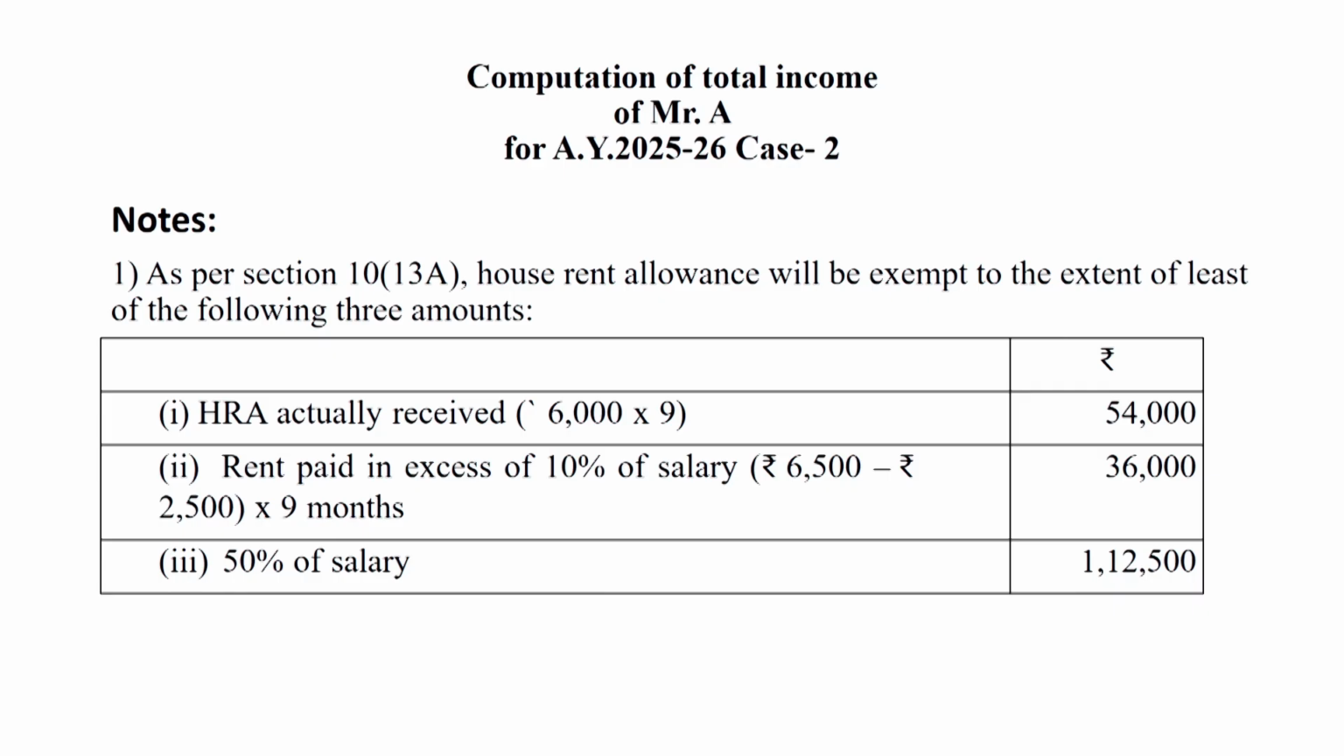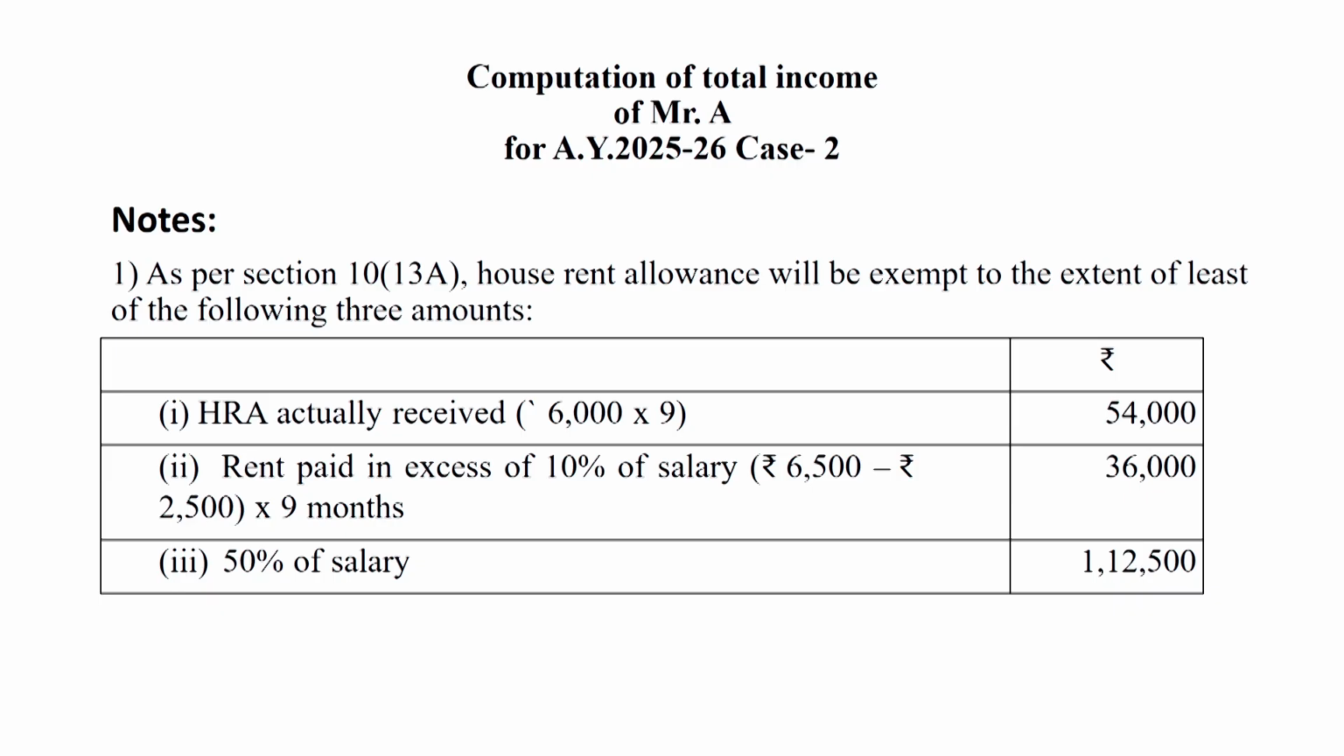So I am shifting the calculation to the notes slide. Here we can see HRA. In the case of HRA under section 10 subsection 13A, HRA actually received is 6,000 per month for 9 months, 54,000. Rent paid minus 10% of salary: rent paid 6,000 per month for 9 months, 6,500 into 9, minus 10% of salary. In this question, salary means only basic pay, which is 25,000 per month. 10% of 25,000 is 2,500. So 2,500 into 9 months will be minus. Then 36,000 has come.